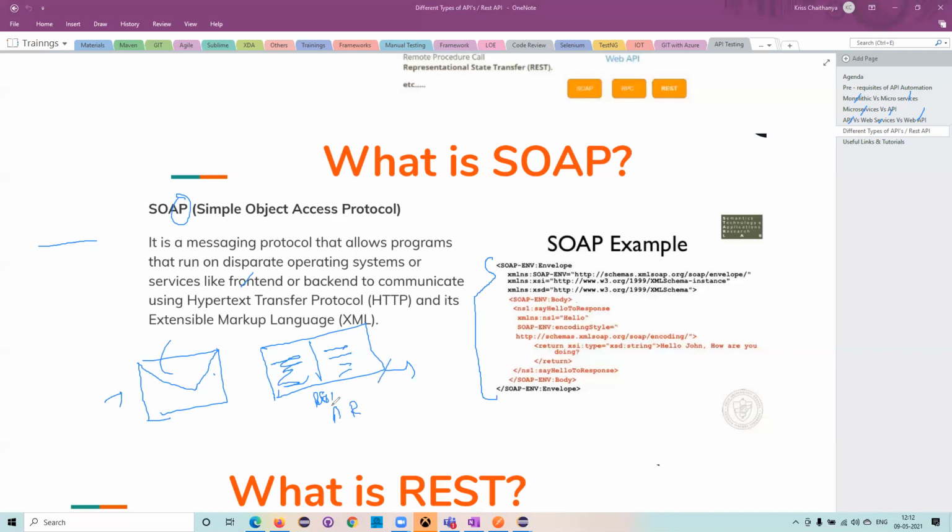However, in the next slide I'll be talking about the REST architecture, and the difference between REST and RESTful. What do we mean by REST? These are all the things we will be discussing in our next slide. But as of now, we will try to complete this SOAP protocol. Now if you see here, if you want to send any particular information, this is a messaging protocol. I want to send some message from one system to another system.